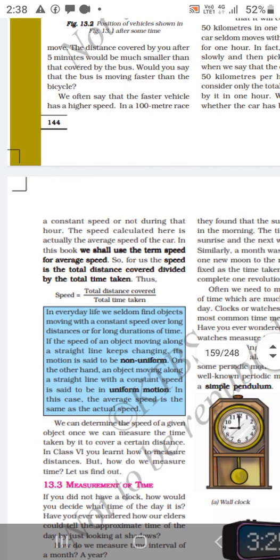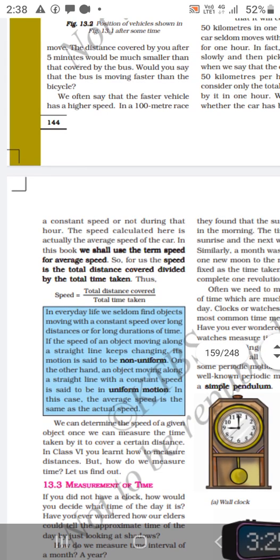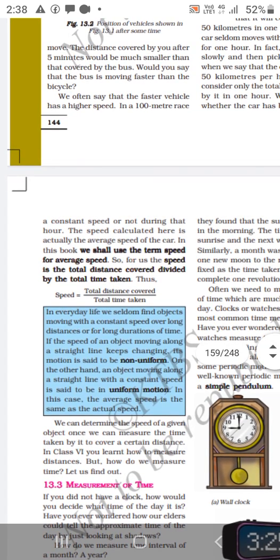We can determine the speed of a given object. We can measure the time taken by it to cover a certain distance. In class 6, you have learned how to measure distances.